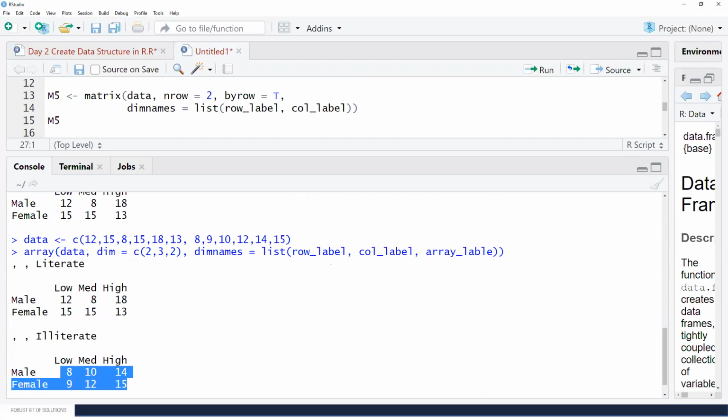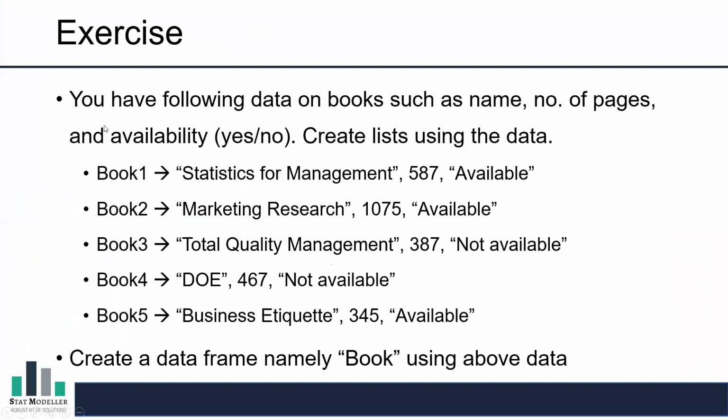Now, the next question is, you have following data on books such as name, number of pages, and availability, that is yes or no. Create list using the data. So book one, I have the information: statistics for management. That is the name of the book. 587 pages are there, and it is available in my library. So available, yes or no, that is two outcomes. So we can use some logical operator if you want, like true and false. True means available, false means not available. So we have to create this list, and then we have to create a data frame.